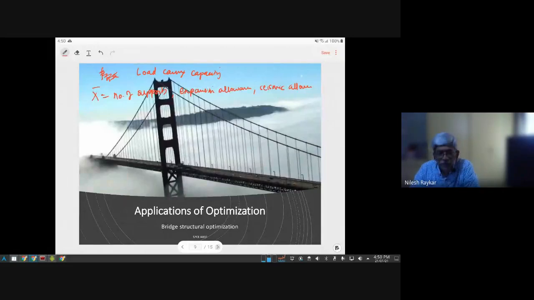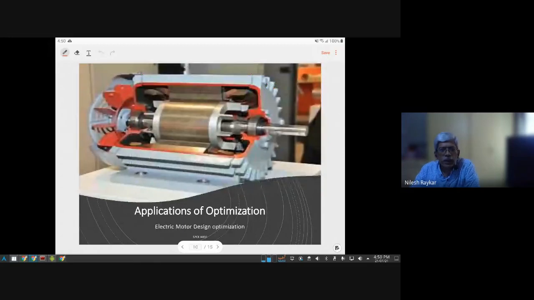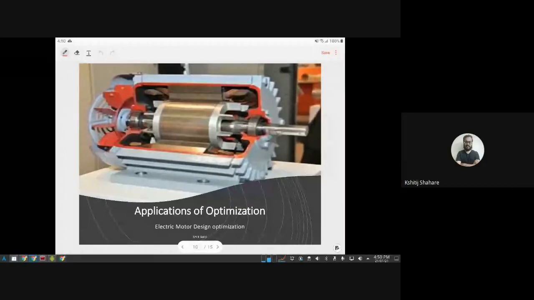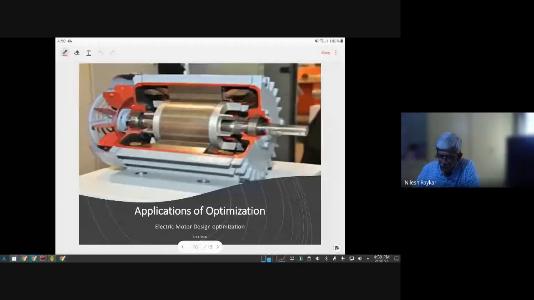So the third is electric motor optimization. We don't have an electrical engineer here, so you have to tell again by common sense. So what would be the objective function? High torque. So you want to maximize the torque. So torque capacity you want to maximize.